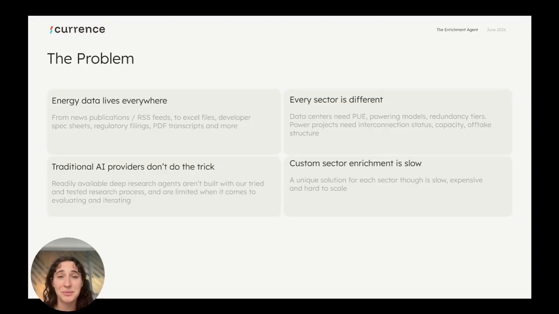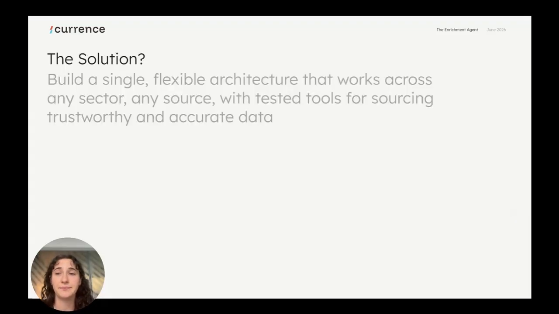While readily available deep research agents are amazing, they don't have that specific knowledge that our researchers have been cultivating over the years. And custom sector enrichment is slow. A unique solution for every individual sector would be expensive and really hard to scale. So the solution: we wanted to build one singular flexible architecture that works across any sector, any source, that has tested tools built in that source trustworthy and accurate data.